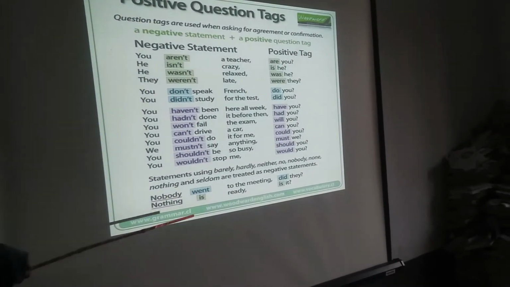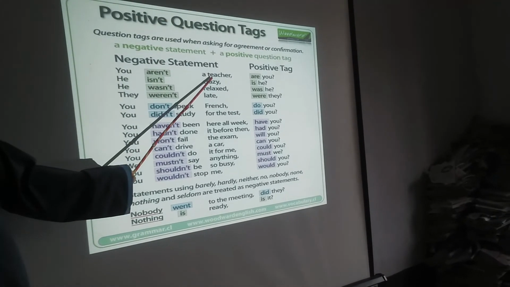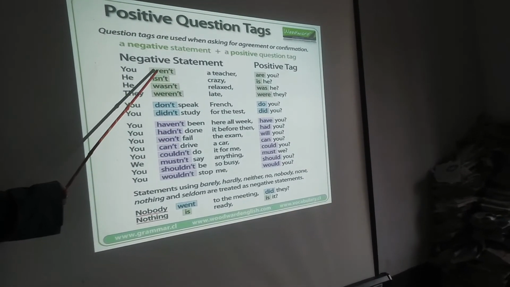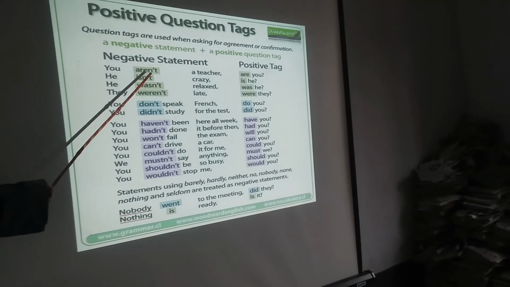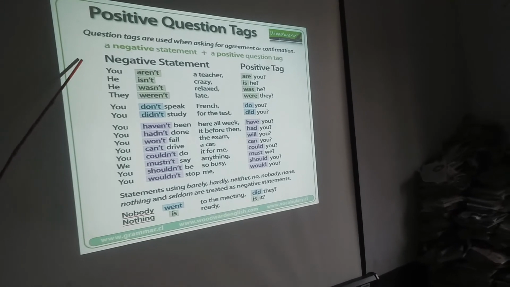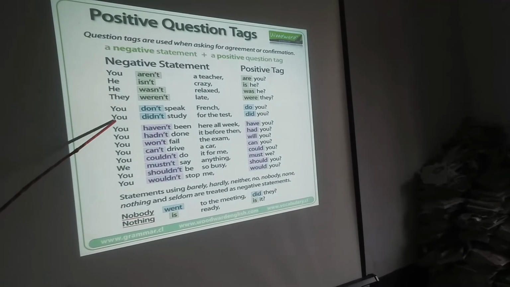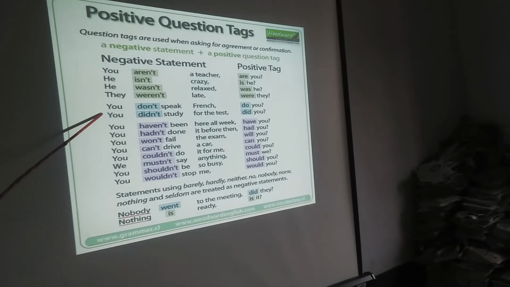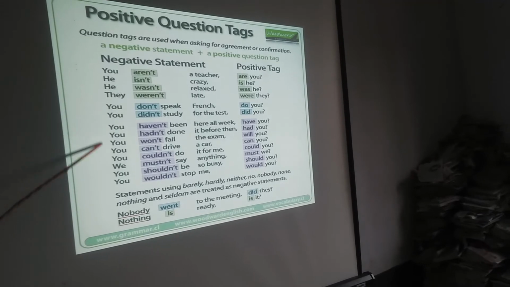There are more examples. I read out some examples. You are not a teacher. Here, are not, contracted form is aren't, so the answer is are you. You, he, they, all are pronouns.